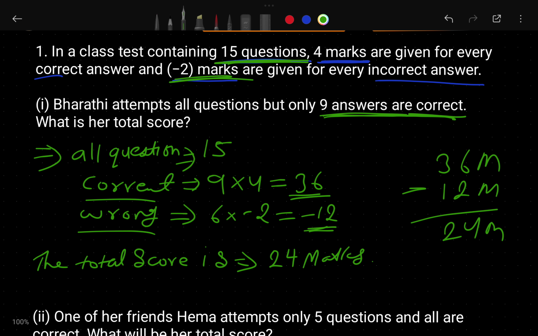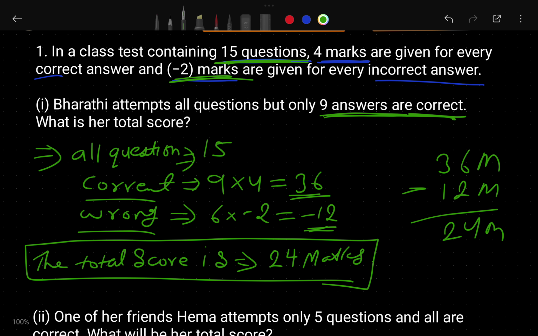Okay, 24 marks. I hope this is clear to you and you will not have a doubt in this one. Here she attended all the questions. Don't be confused, Gayatri attended all the questions. 9 are correct and 6 are wrong. If you add these, it is 15. For one correct answer she got 4 marks, so for 9 correct it is 36. For wrong, -2 marks, so she did 6 wrong, so 12 marks.